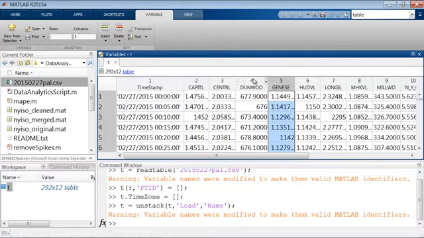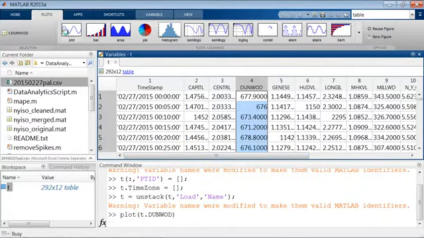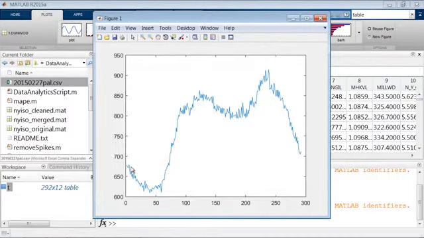So now that I've got it in this format, I could pick out, let's say, a particular column. And I could easily plot this. I could write some commands to do that, or I could just come up to our Plots tab and click on Plot. So here we can see the value for the energy grid in the Dunwood region for this particular day. But of course, down here on the x-axis, right now I'm just plotting against the index number. I'd like to put my timestamp information down there.